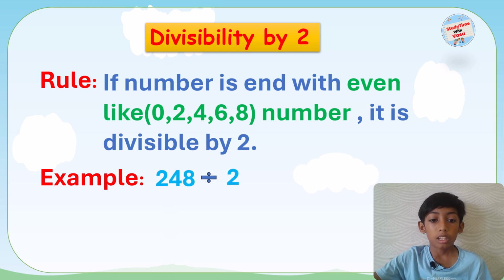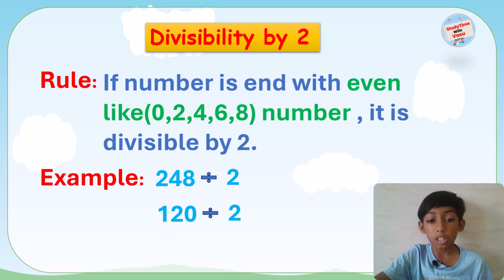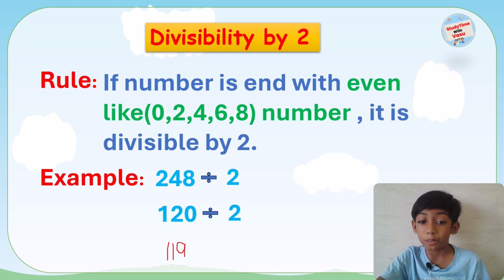For example, 248 is divisible by 2 and 120 is also divisible by 2 because it is ending with 0 and here it is ending with 8. But if there is a number like for example 119, it does not end with an even number, so it wouldn't be divisible by 2. Did you understand the divisibility rule by 2?